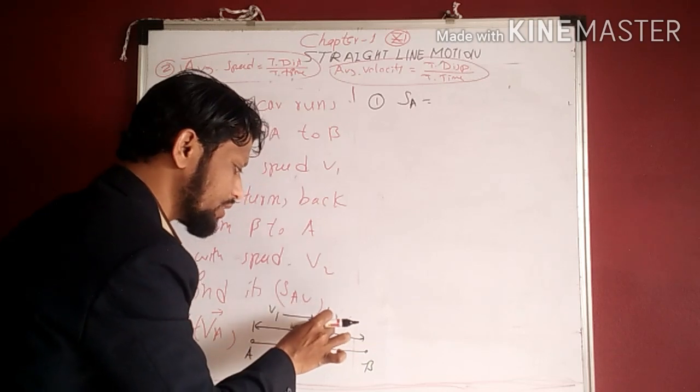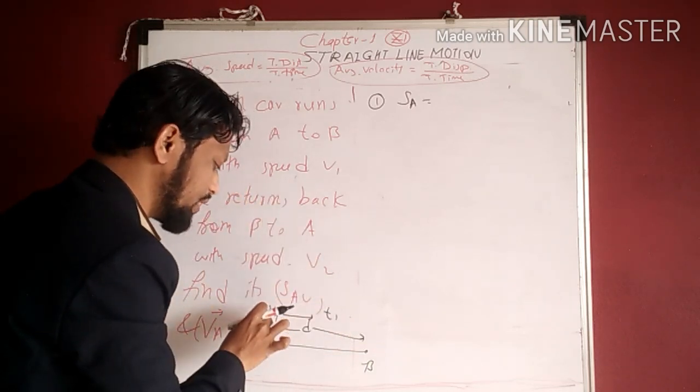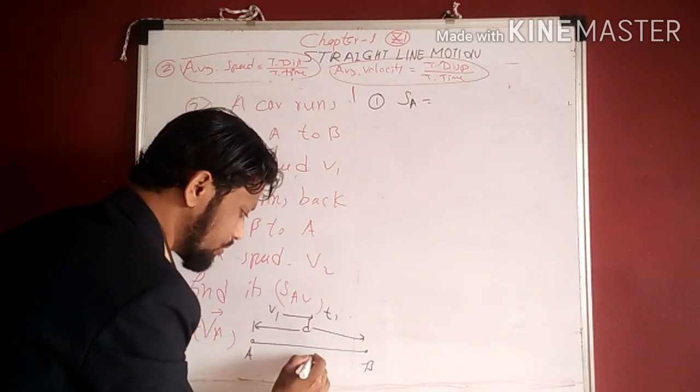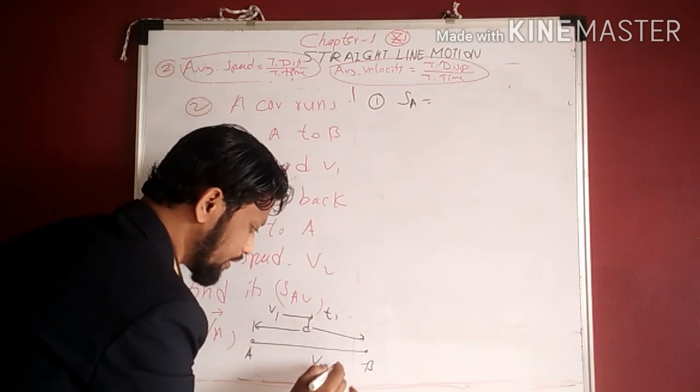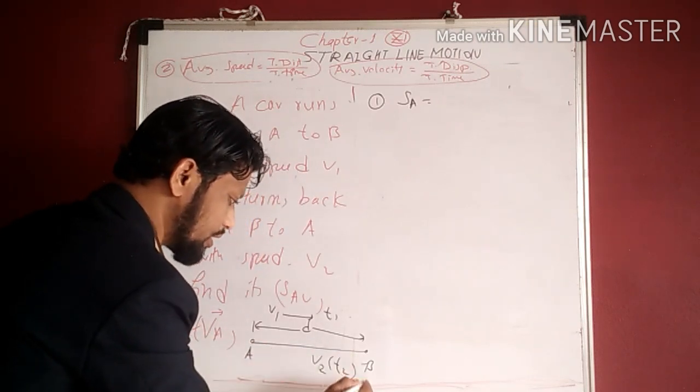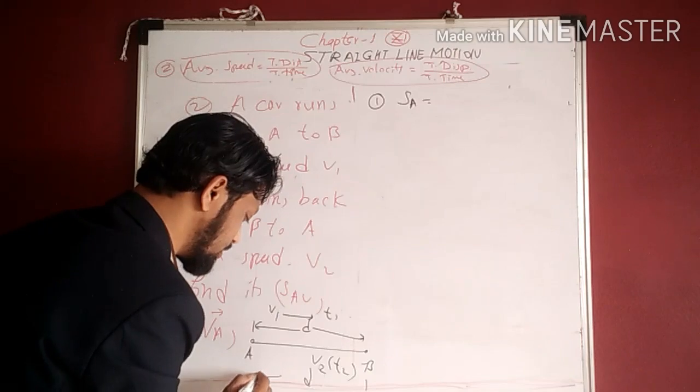In time t1, the car runs with velocity v1 and returns back from B to A with velocity v2 in time t2. The distance is the same, distance d also, the distance remains same.